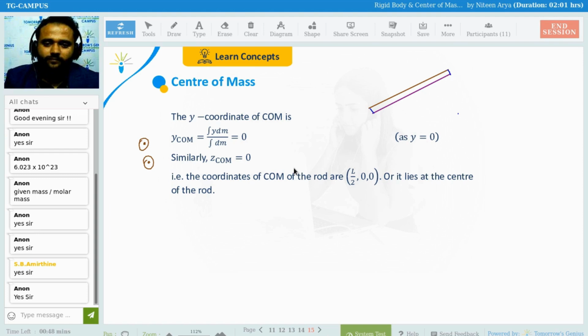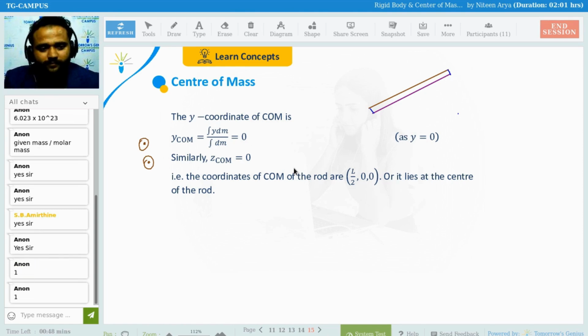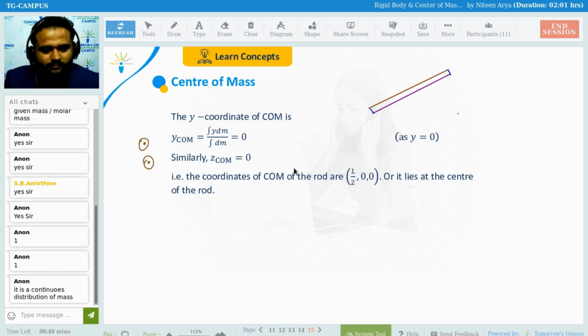For this shape, how many centers of mass can you find? 1, 2 or 3? 1. Why? Why not 2? Why only 1? It is a continuous distribution of mass. One more thing, until and unless a origin is fixed, that is going to be applied as the condition.